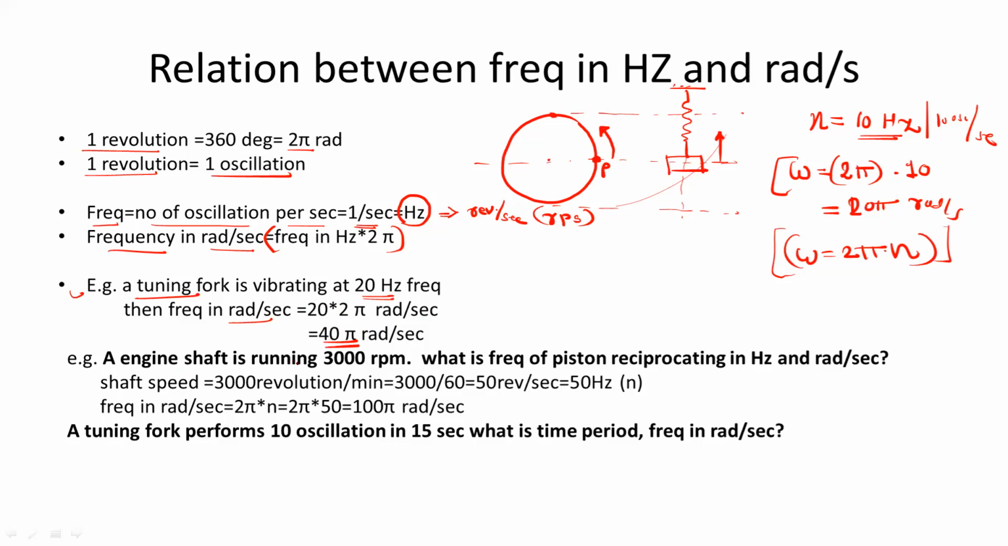An engine shaft is running at 3000 RPM. So this is the frequency in RPM, or you can take this as an angular speed. What is the frequency of the piston which is reciprocating, in hertz and in rad per second?